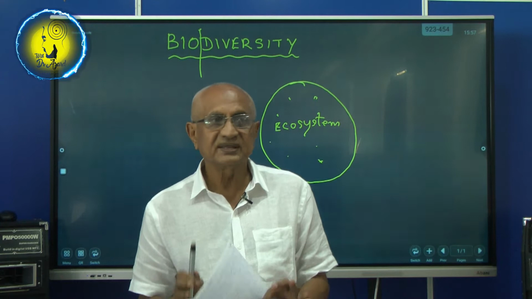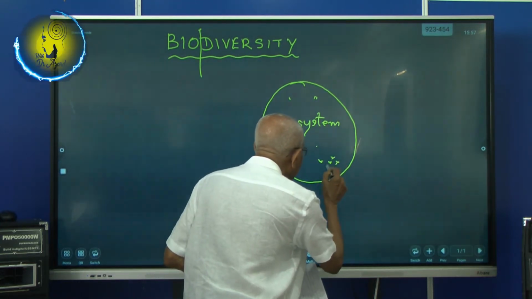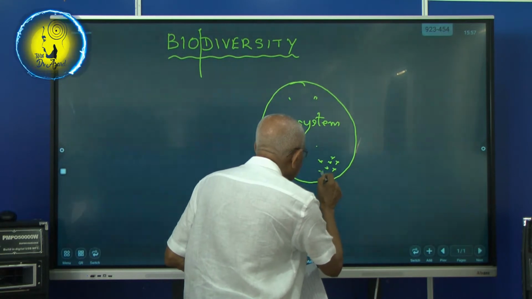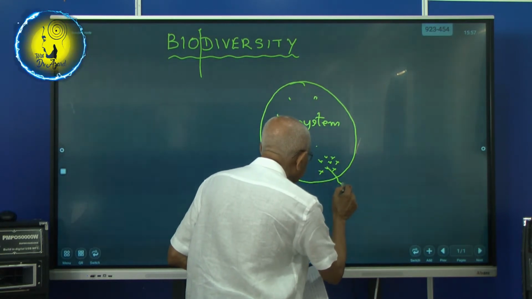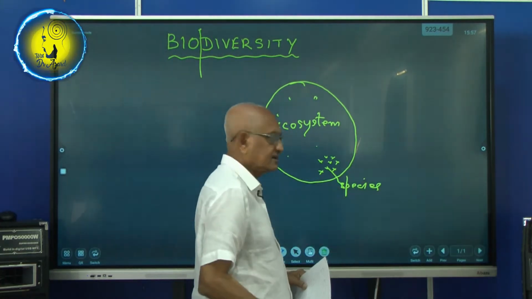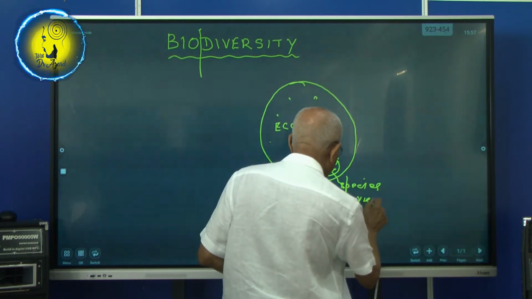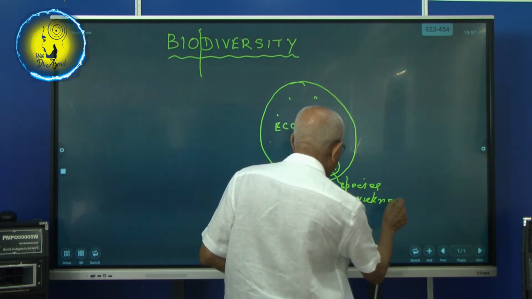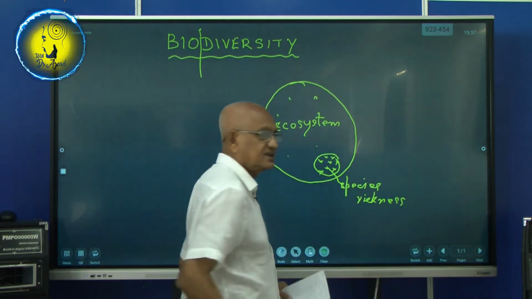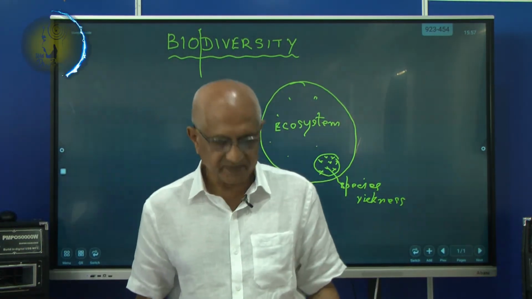How rich these species are. They are concentrating here. So here it is rich. Species richness, or whether they are distributed in this ecosystem.